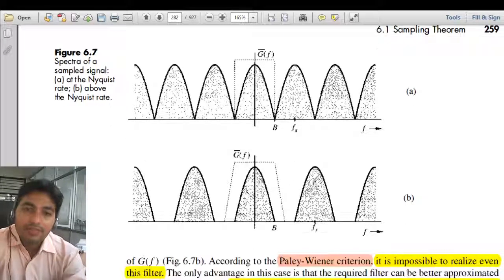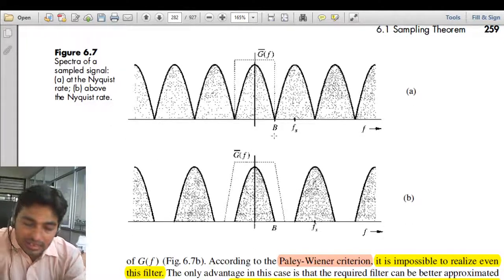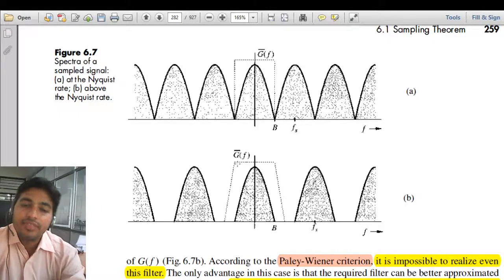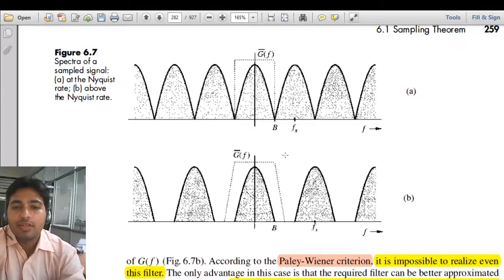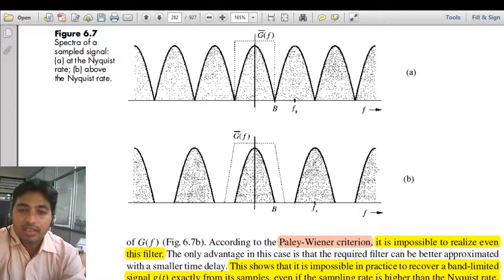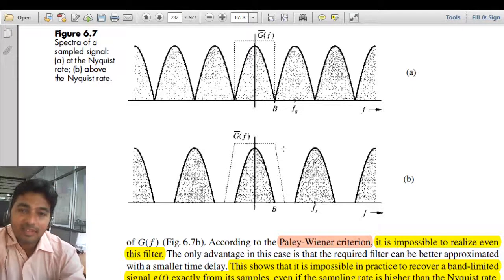So if we sample our signal at greater than the Nyquist rate, we are able to recover the signal by passing it through a low pass filter, and the condition for this is called the Paley-Wiener criterion. It is impossible to realize even this filter. The problem is that we cannot realize this filter, and we cannot realize the ideal one either.